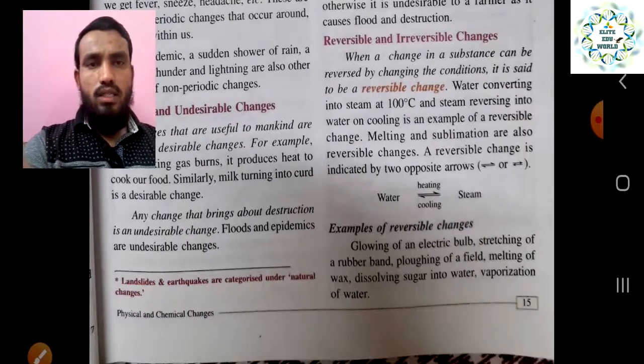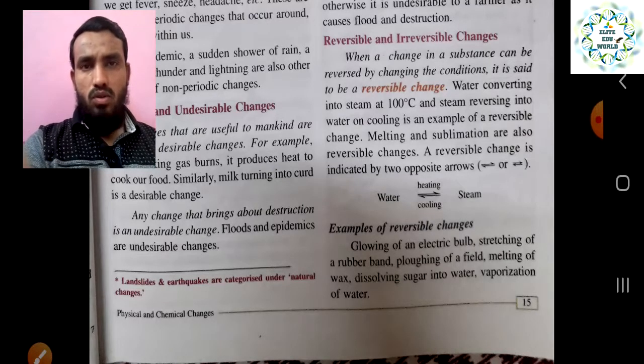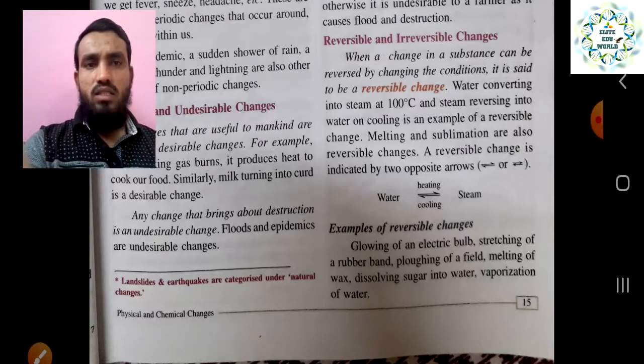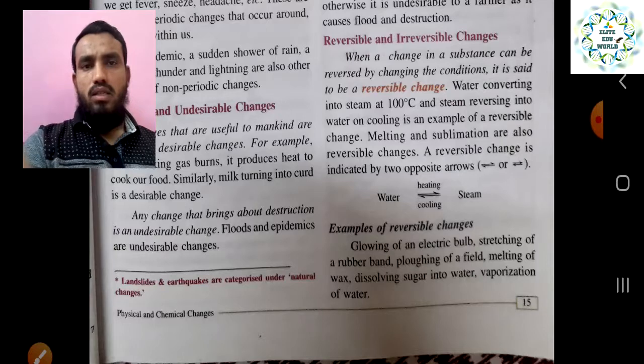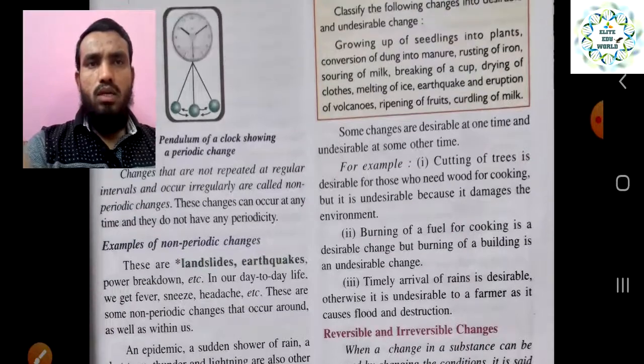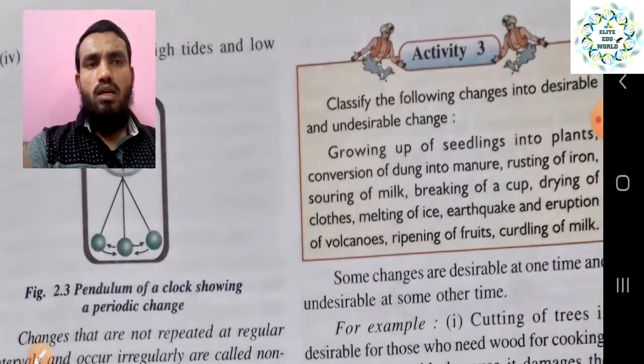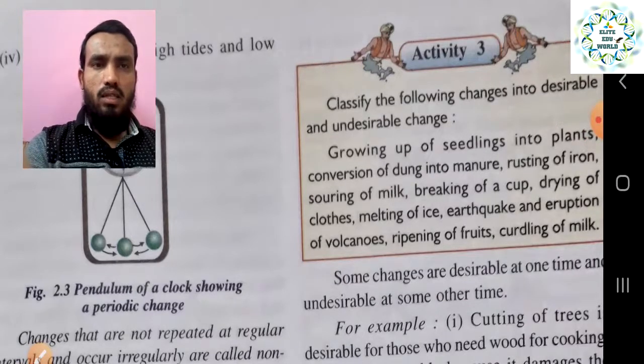Any change that brings about destruction, something undesirable for us, meaning we do not want the change, is an undesirable change, like floods, epidemics, and earthquakes. Nobody wants those changes to happen, so they come under undesirable changes. So like this we can divide the changes into desirable and undesirable changes.